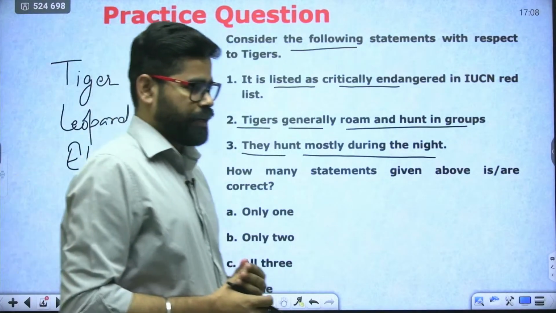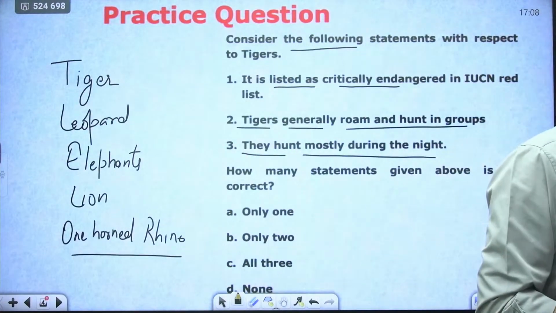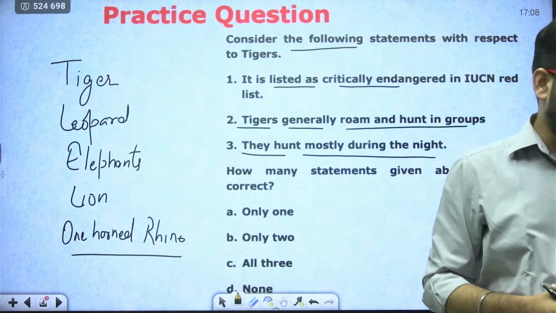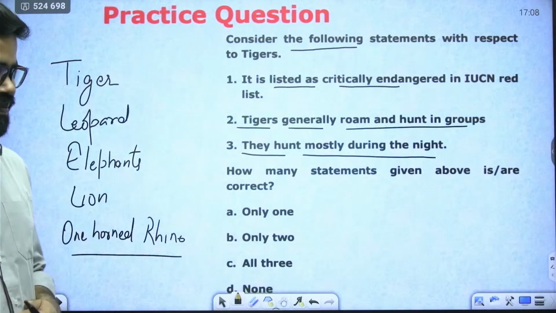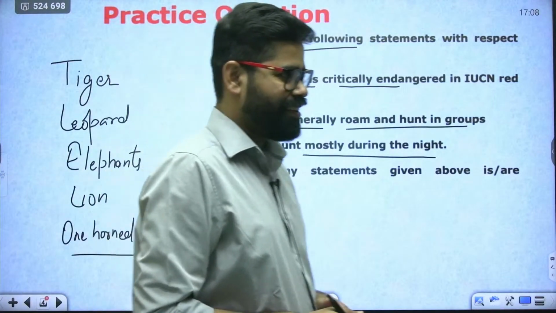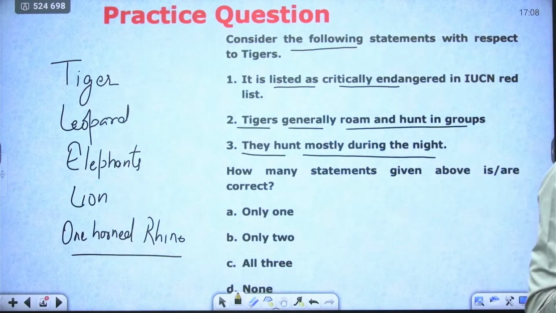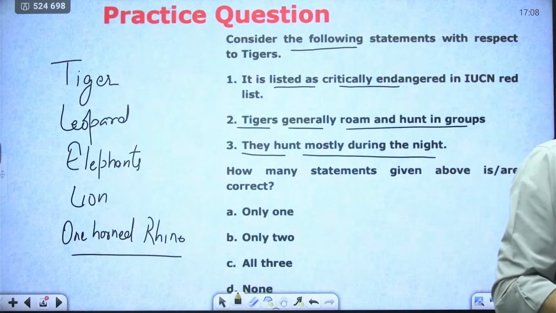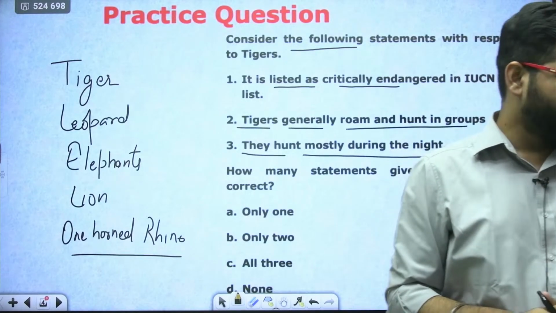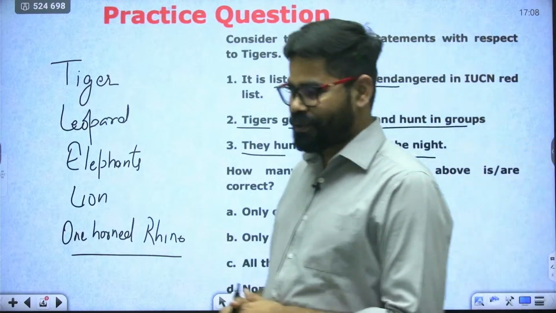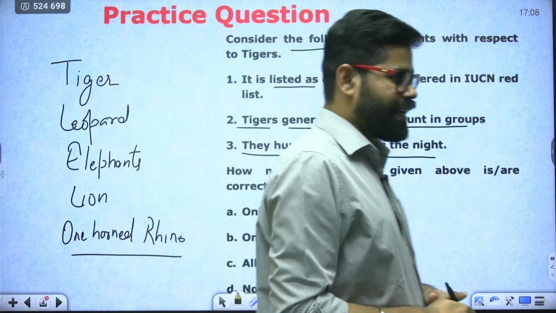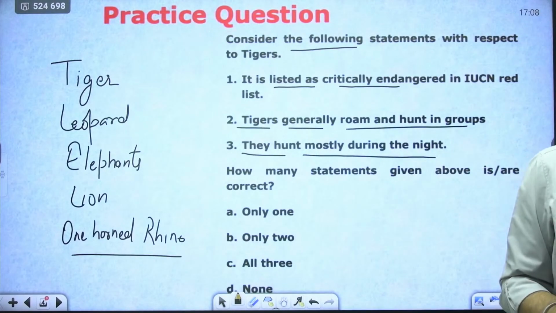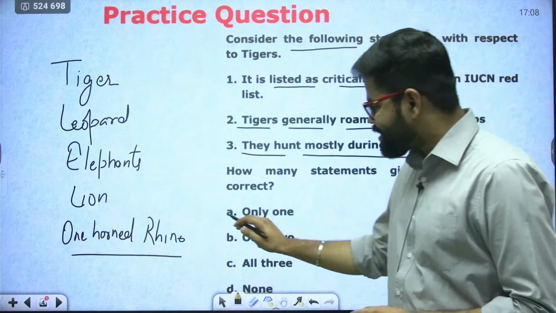So tell me about this one. Okay, I am getting the answer as A. Which option is incorrect? Which one is the correct statement? Okay, maximum people are saying only one. Okay. So it seems all of you have revised this topic. Which one is incorrect? Which one statement is correct? Like you have told that only one is true. Okay. So yes, the answer is only one.